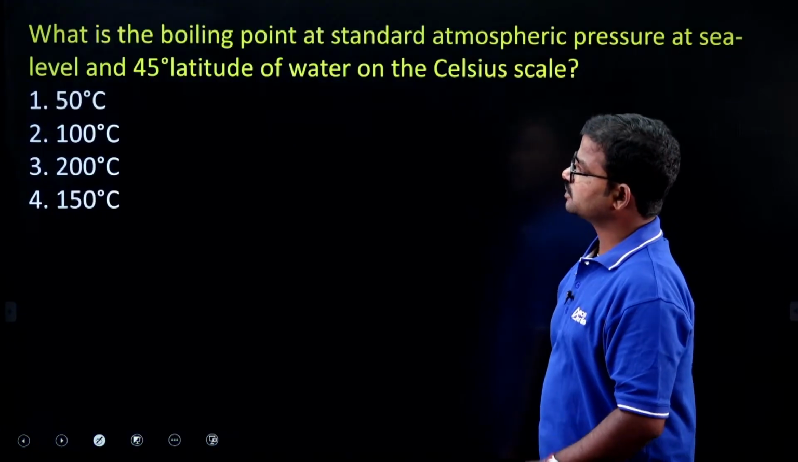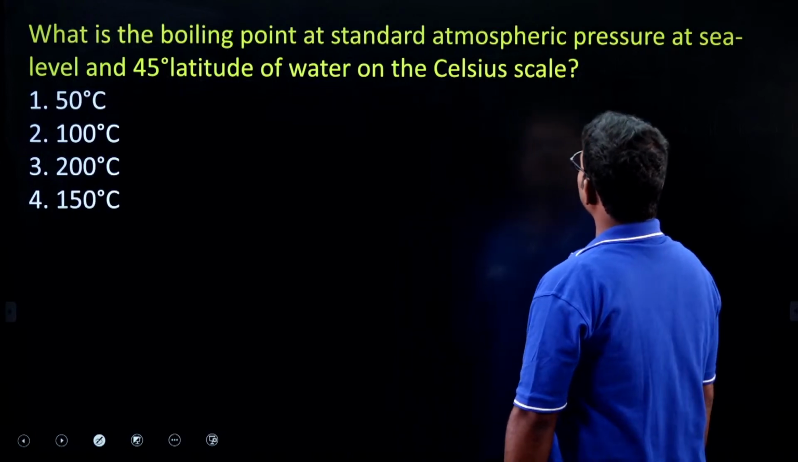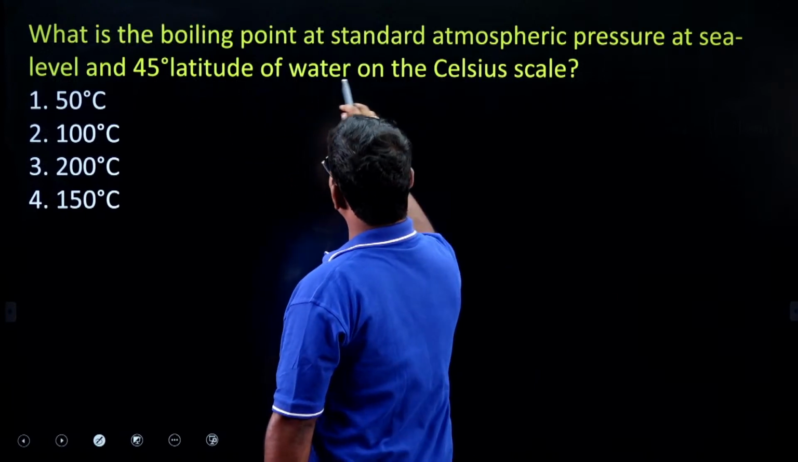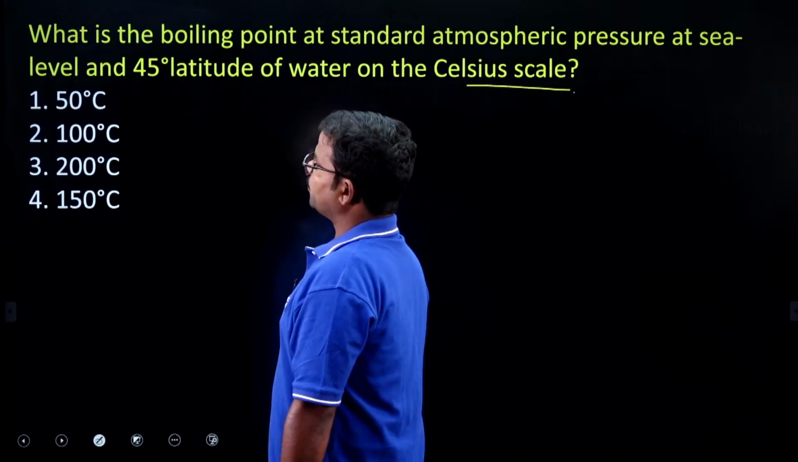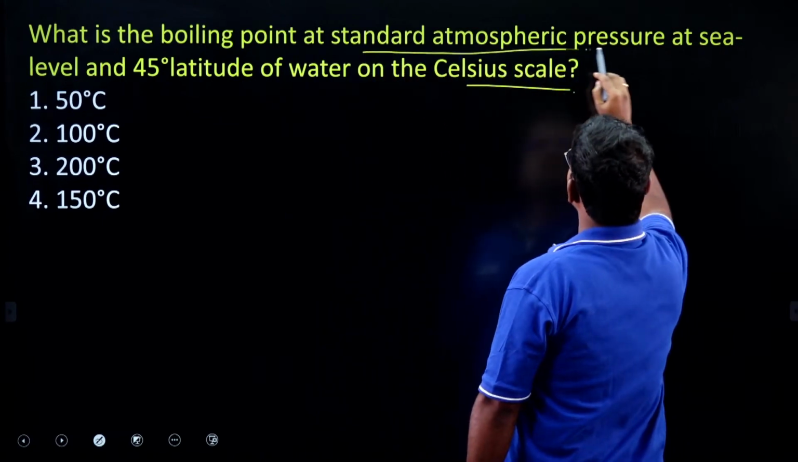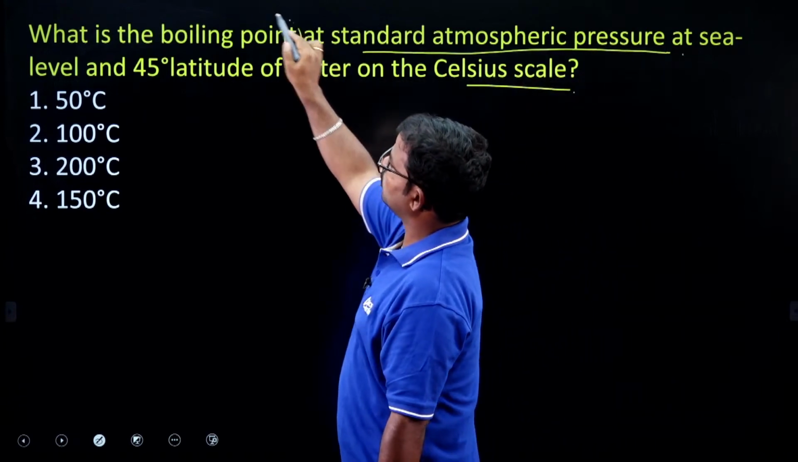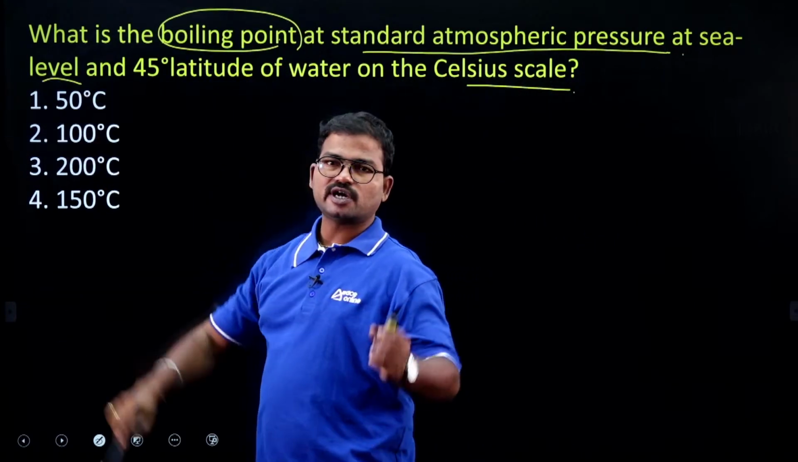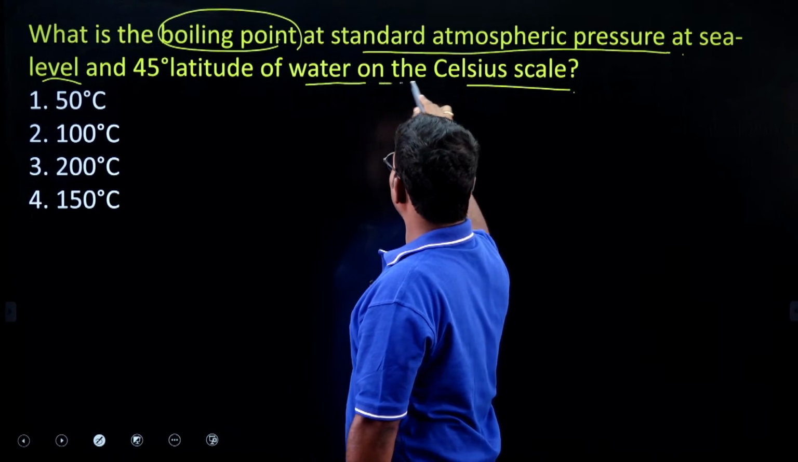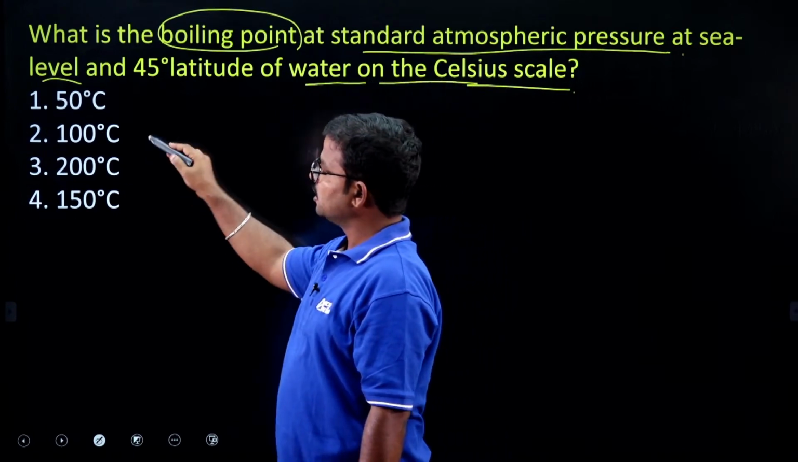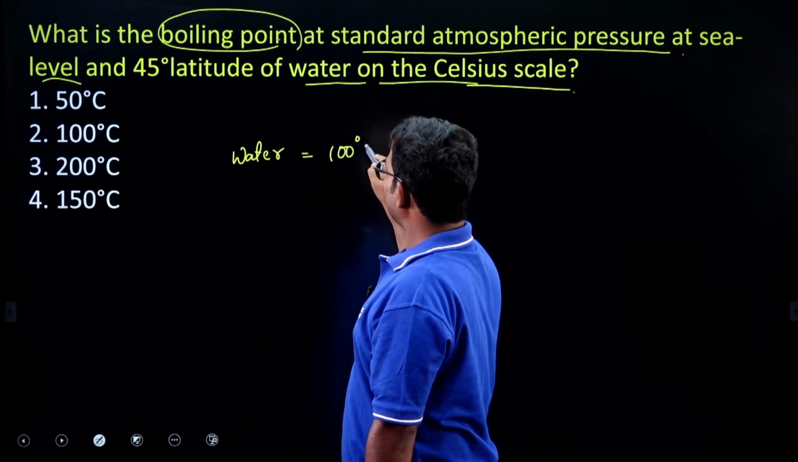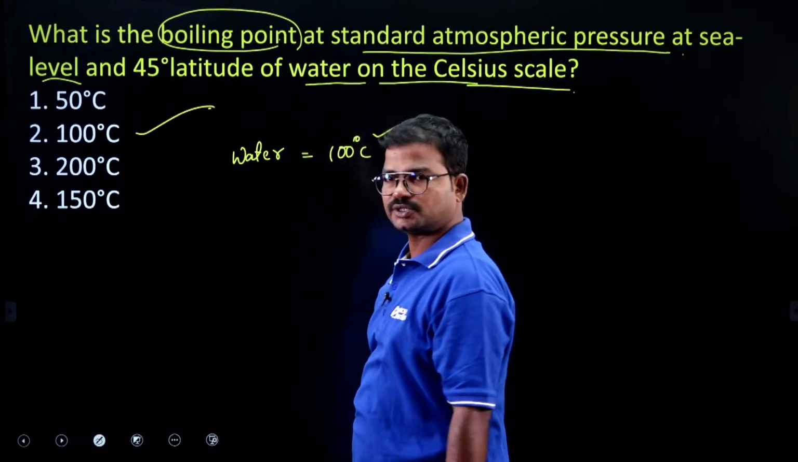Right. So next one is, what is the boiling point at standard atmospheric pressure at sea level and 45 degrees latitude of water on the Celsius scale? Okay, boiling point at sea level concerns water. On the Celsius scale, the boiling point of water is 100 degrees centigrade. So that's why we have to consider option 2 is the right answer.